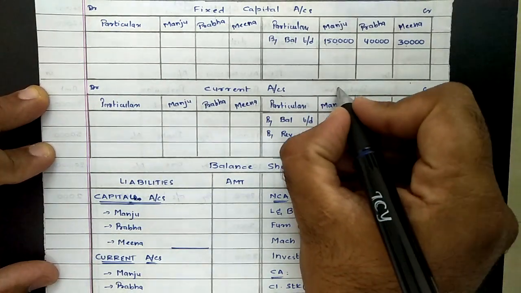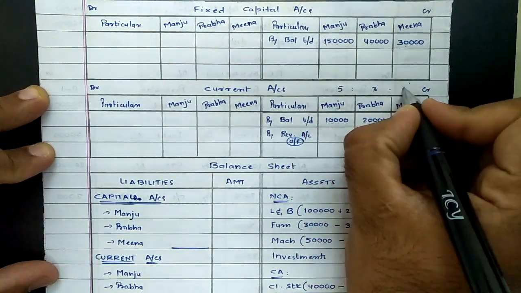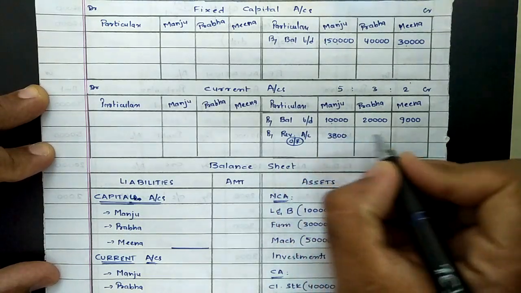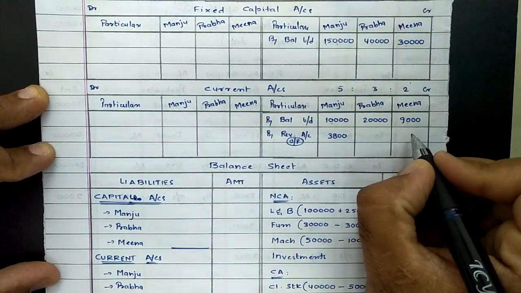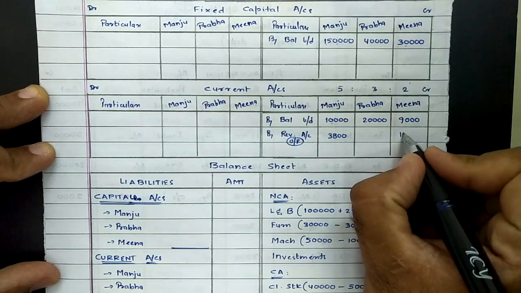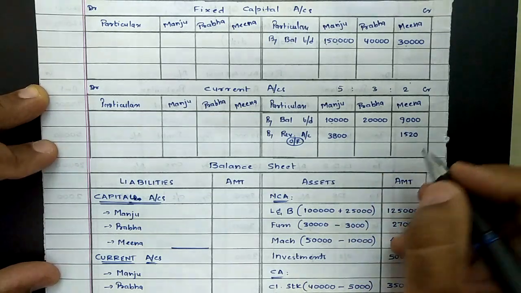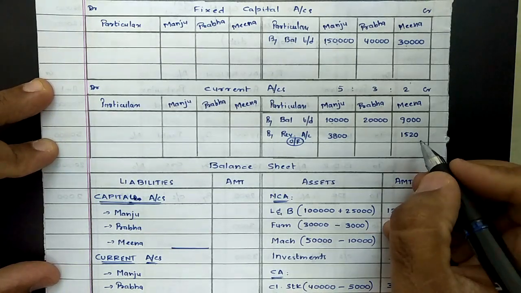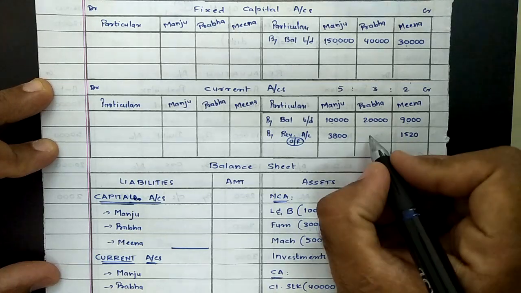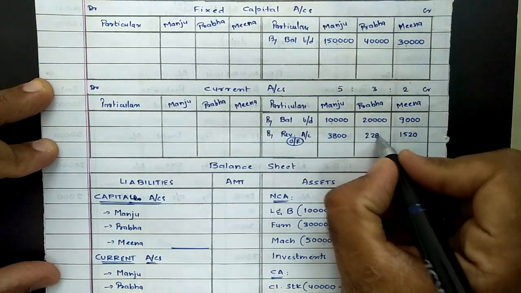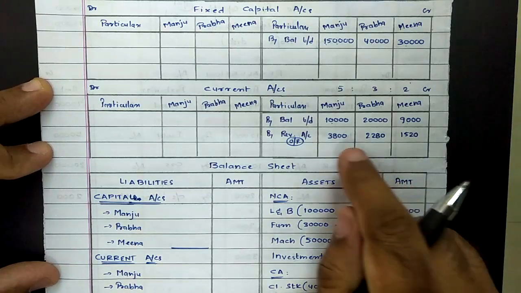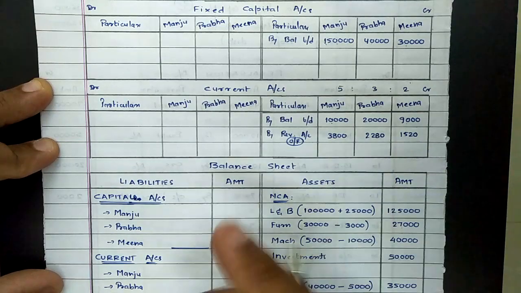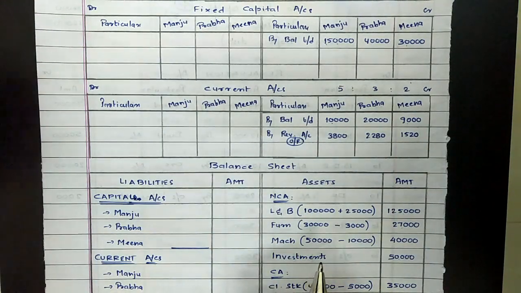Old ratio was, as per question, 5:3:2. So simplifying the same, it comes to 3,800 for the first partner, 2,280 for second partner, and 1,520 for third partner. And finally carrying out balancing of fixed capital and current account.